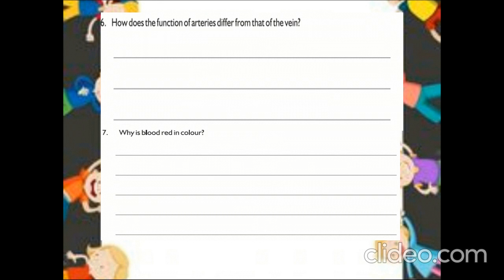The next question, how does the function of arteries differ from that of veins? In how they will differ, children? In what way they will differ? Yes, arteries carry pure blood from the heart to different parts of the body, whereas veins collect impure blood from different parts of the body to the heart for its purification. Right. Why is blood red in color? Because of the presence of hemoglobin, right, which makes the blood red in color.